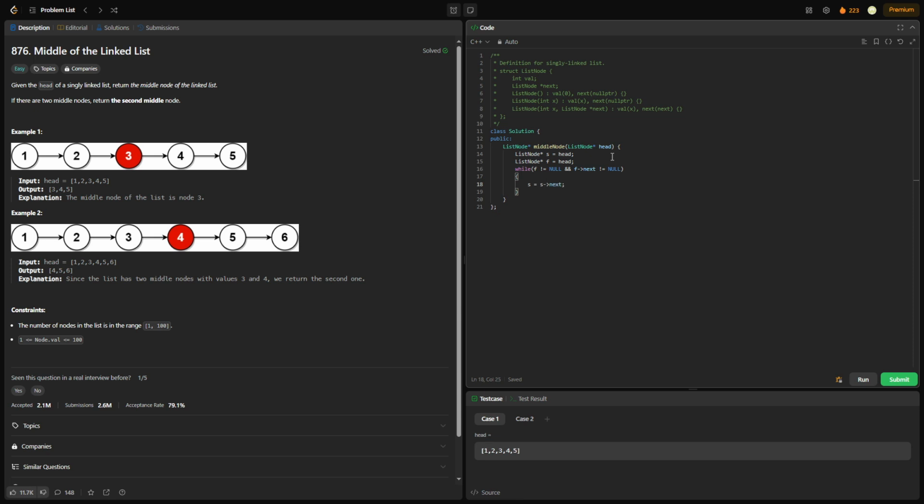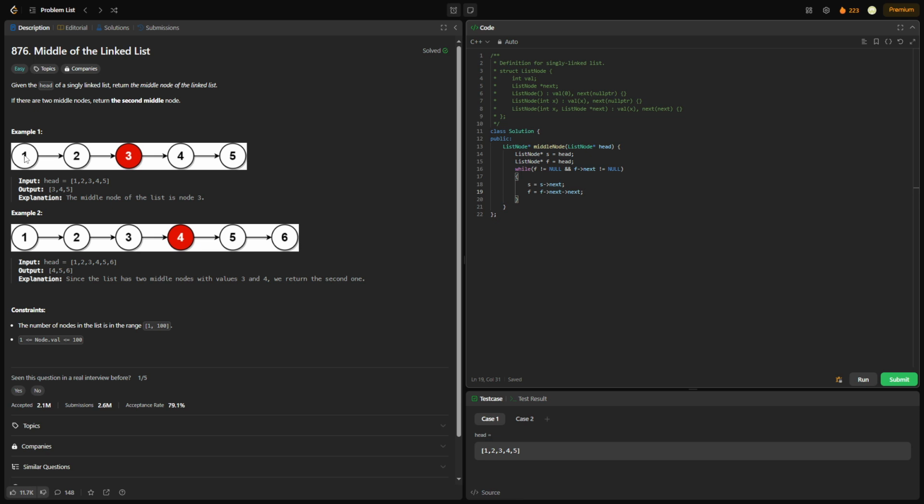In the tortoise and hare algorithm, the slow pointer goes 1 step each iteration, the fast pointer goes 2 steps each iteration. Given that the fast pointer goes twice as fast as the slow pointer, by the time the fast pointer reaches the end of the linked list, the slow pointer should be in the middle.